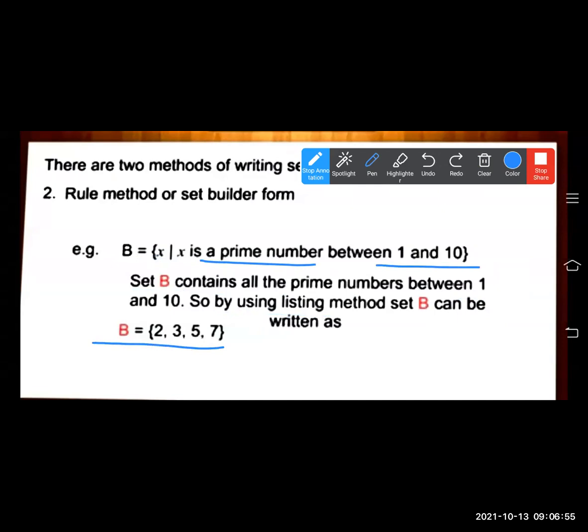B is equal to, the first prime number is 2, then 3, 4 is not there, 5, 6 is not there, 7, 8, 9, 10 are not prime numbers. Fine. So 2, 3, 5, 7 are your prime numbers between 1 and 10. So this way you have to write in the listing method.